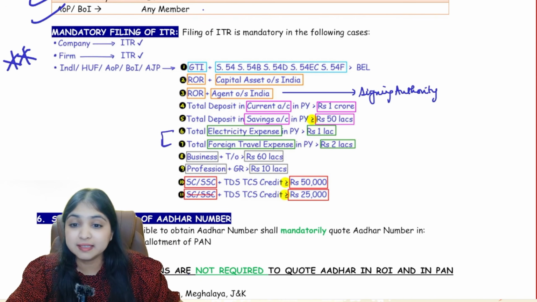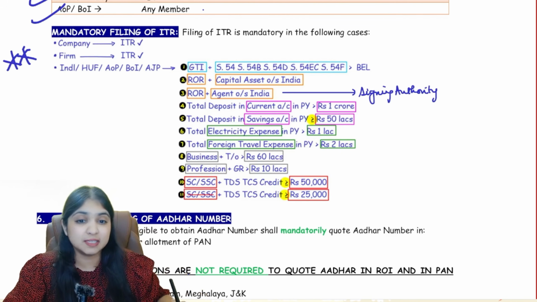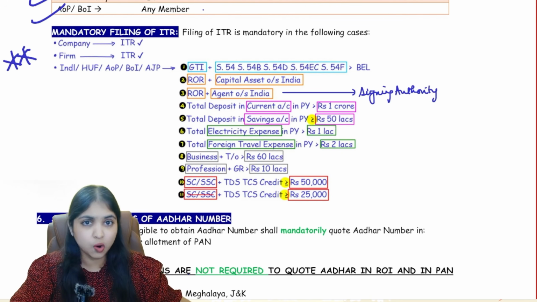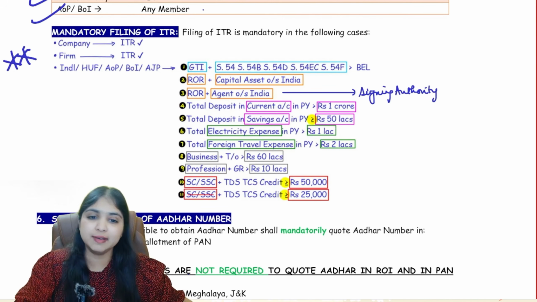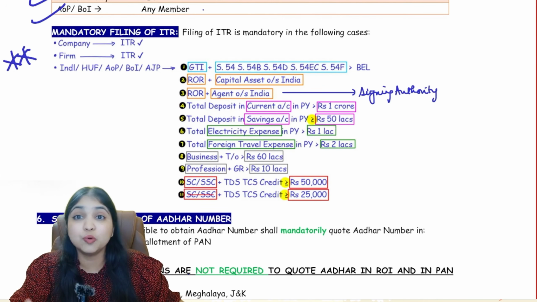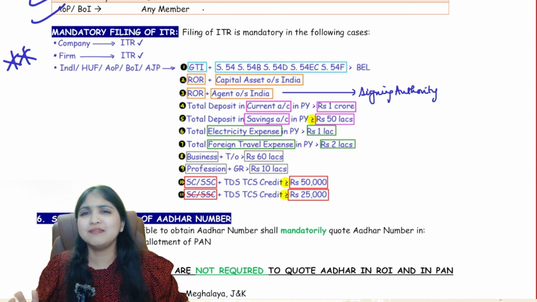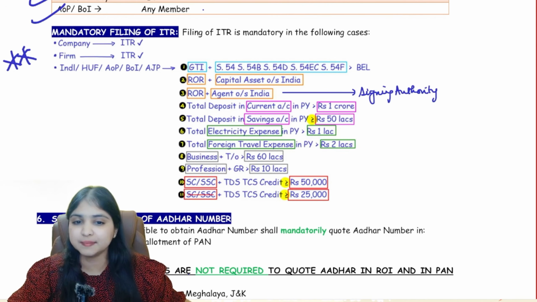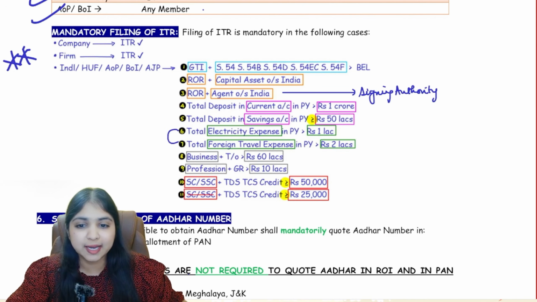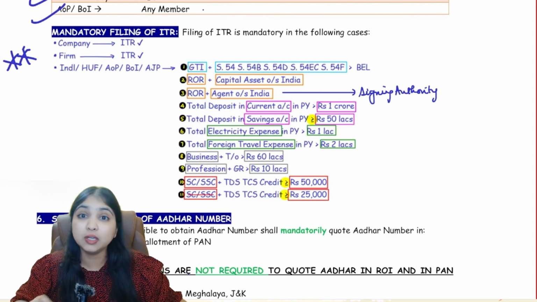Then comes the 6th and 7th, very commonly asked questions in the examination. If total electricity expense in the previous year is more than 1 lakh, or total foreign travel expense is more than 2 lakhs. Now see, foreign travel expense, not necessarily you only should be going on the foreign travel. Maybe your family is going, or maybe your friends are going. Basically, you are the one who is incurring the expense, okay? Who is traveling doesn't matter. You are the one who is incurring the expense of more than 2 lakhs. So these are your expenses. Electricity expense more than 1 lakh, foreign travel expense more than 2 lakhs, okay?